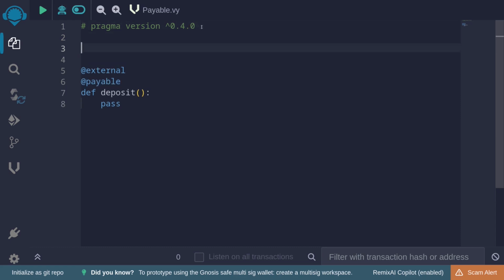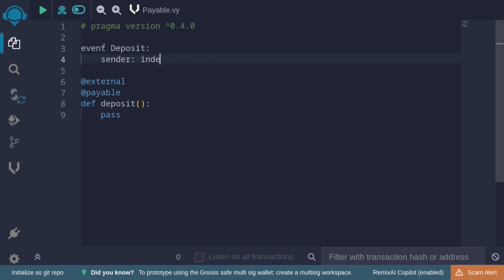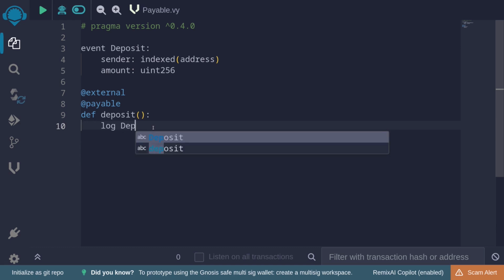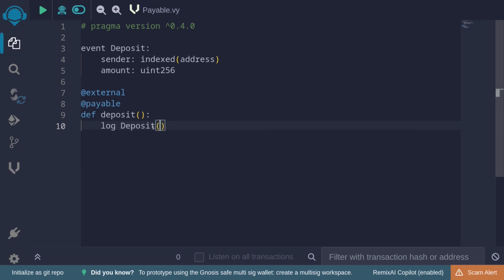To make it a little bit more interesting, let's create an event and then emit inside this deposit. Say event, I'll call this Deposit. And for the event, let's log sender, which will be indexed, address, and also the amount of Ether that was sent, amount, uint256. And then inside here, let's log Deposit. The sender will be msg.sender, and the amount that was sent is stored in a global variable called msg.value. This will be the amount of Ether that was sent.